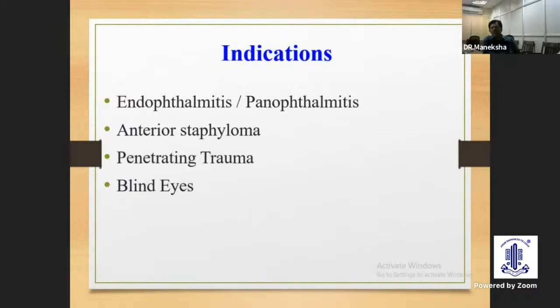Then the fourth indication, blind eyes. There are two indications for removal: one is for pain control, another is for cosmesis. So always we have to consider evisceration as a first choice because it will give better cosmetic result.